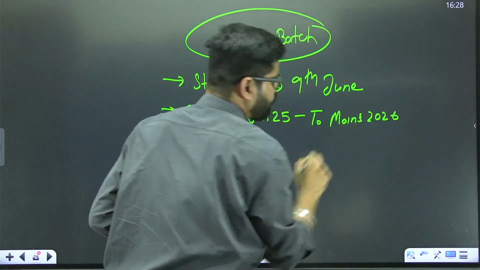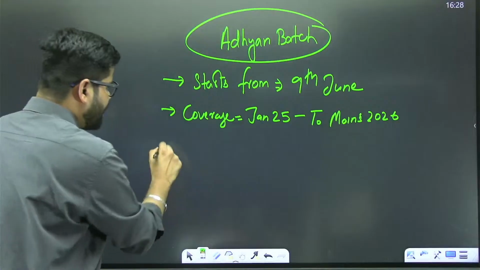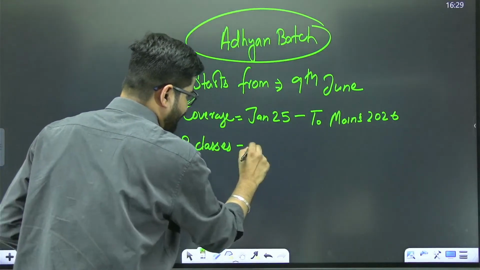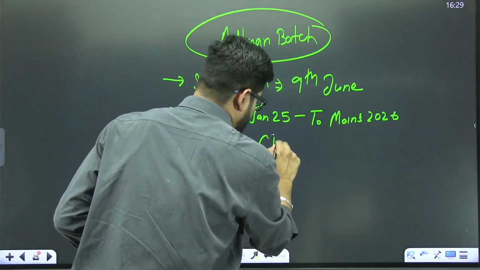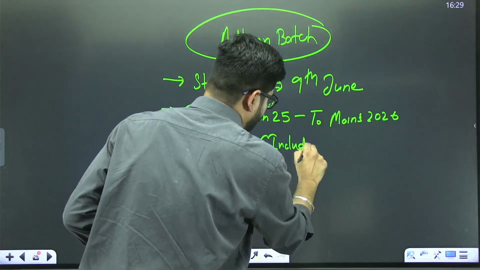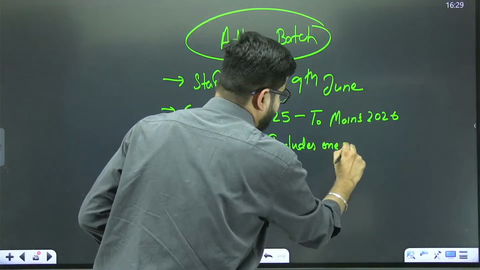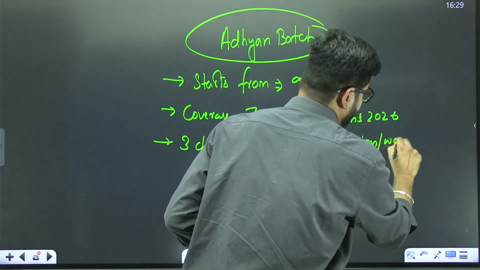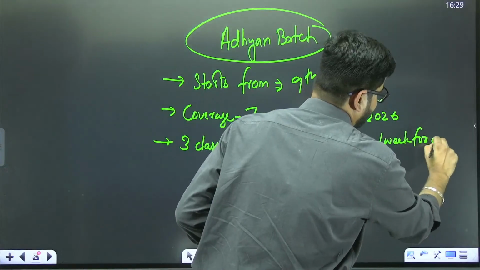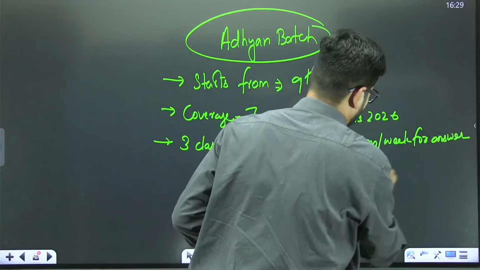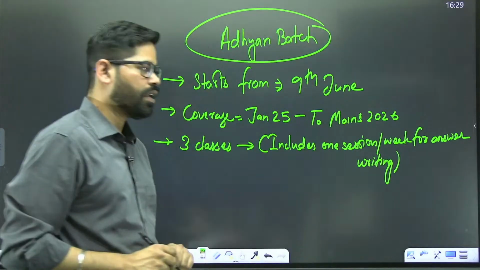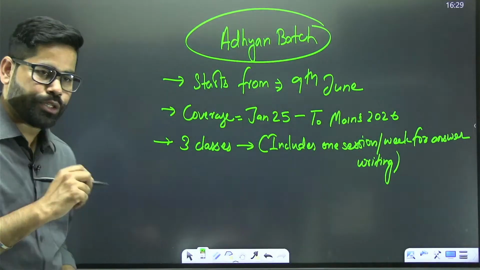We are going to have 3 classes. It includes one session per week for answer writing. So this is one thing which we are going to start.